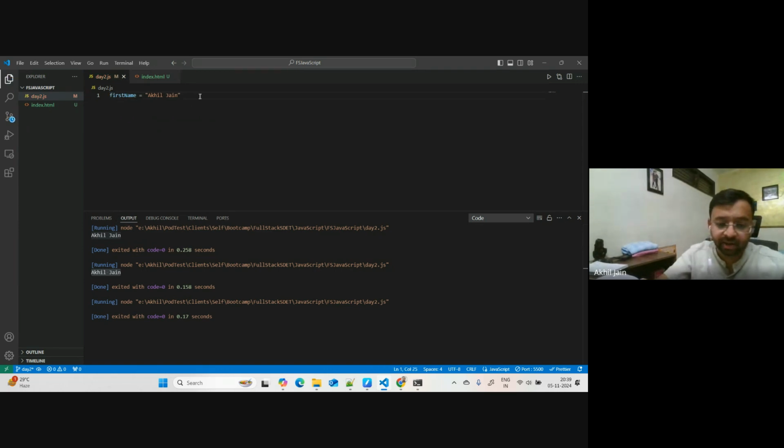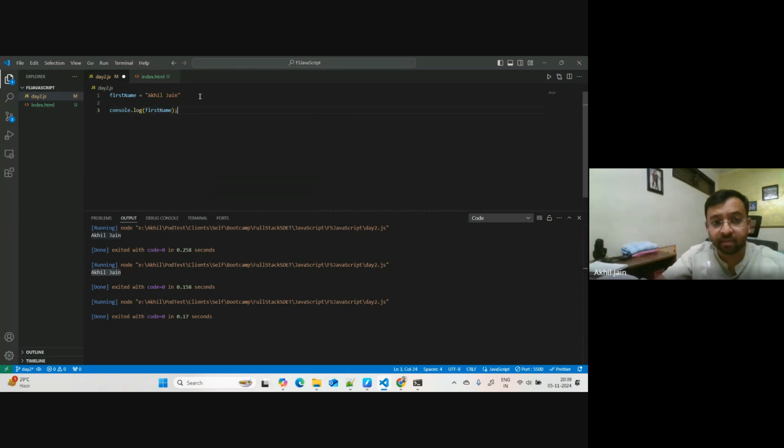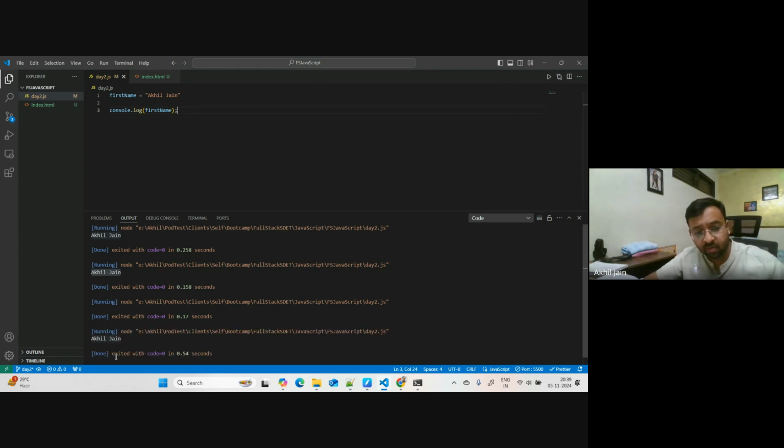If I run this now, console.log first name, let me run this now. You will see Akhil Jain. Now, let's see what data type the first name variable holds. We can see with our eyes it's a string, but let's ask the compiler. Let's understand from JavaScript what kind of data type it is treating it with.